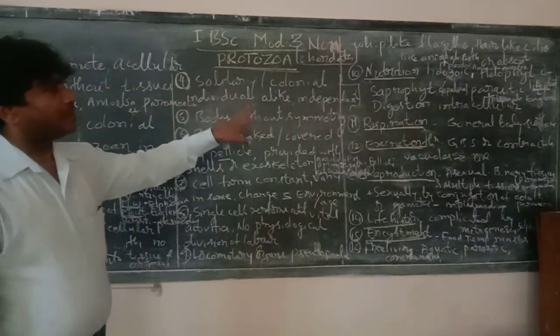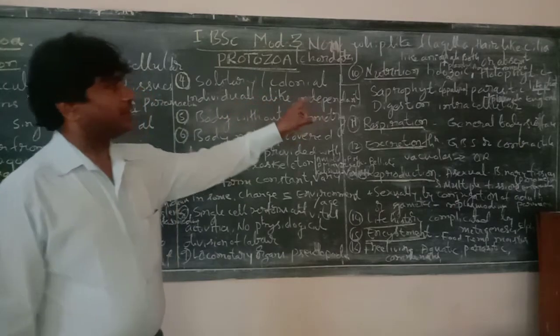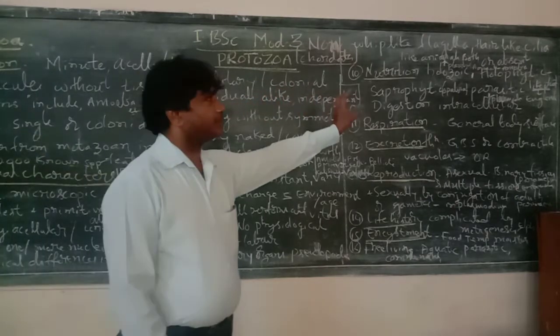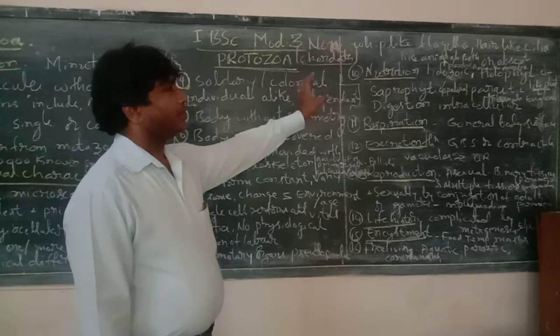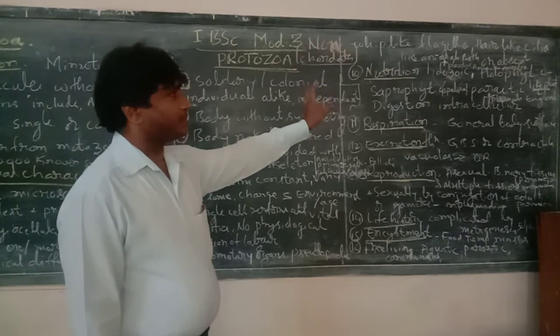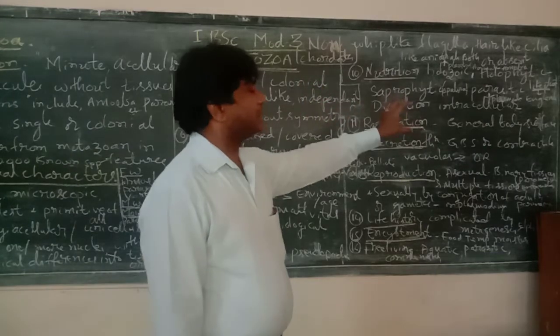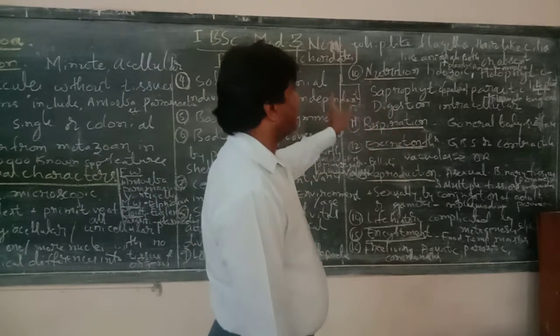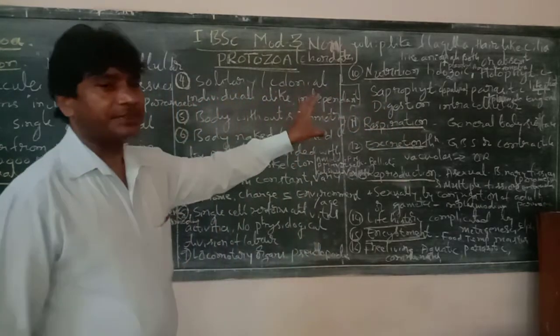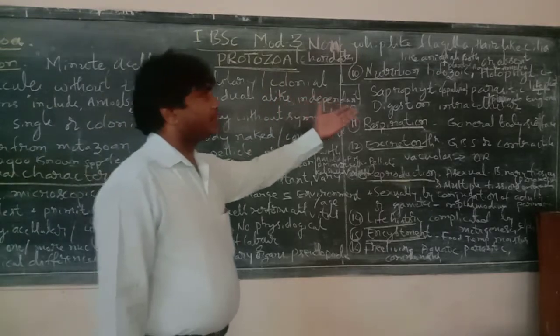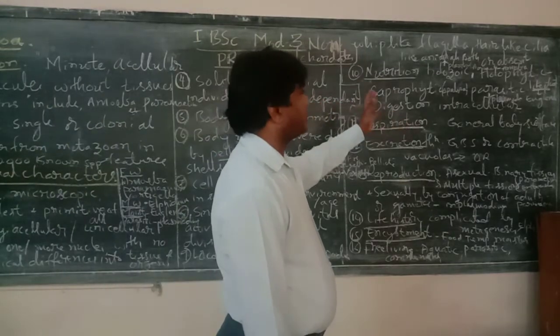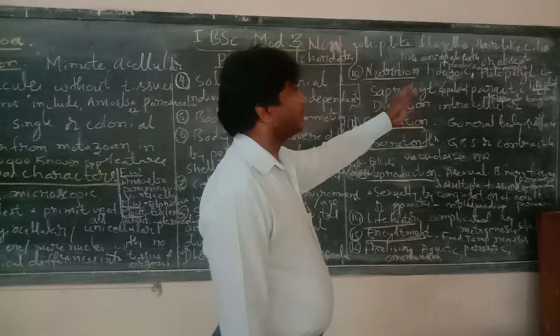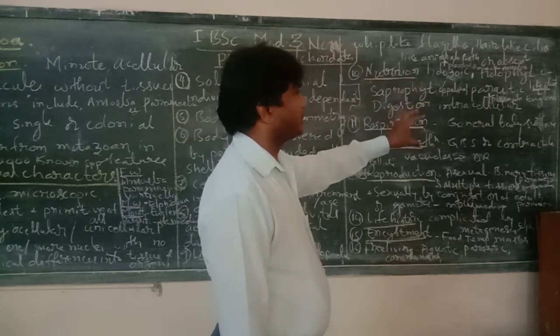Whip-like flagella in the case of Euglena, and hair-like cilia in vorticella.